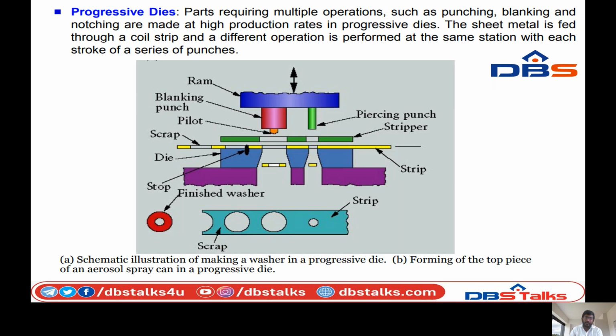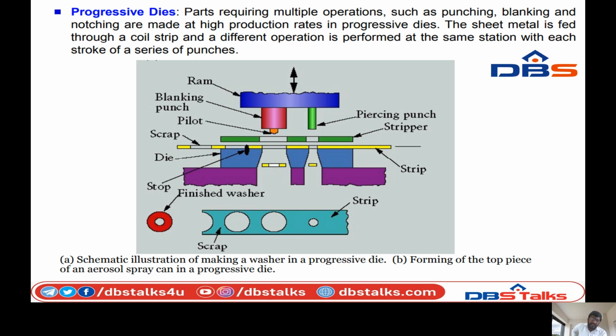Next, progressive dies. Parts requiring multiple operations such as punching, blanking, and notching are made at high production rate in progressive dies. The sheet metal is fed through as a coil strip and different operations are performed at the different stations, with each stroke of the series of punches.